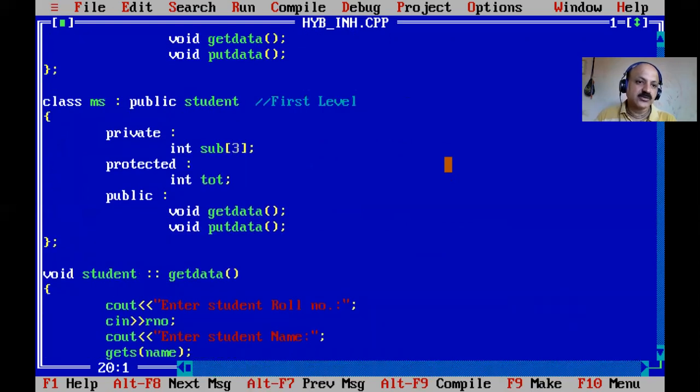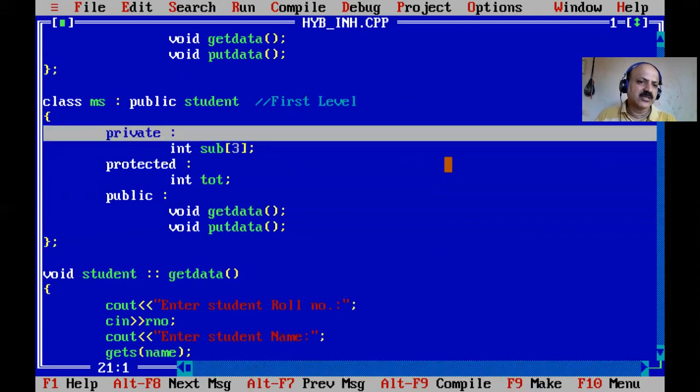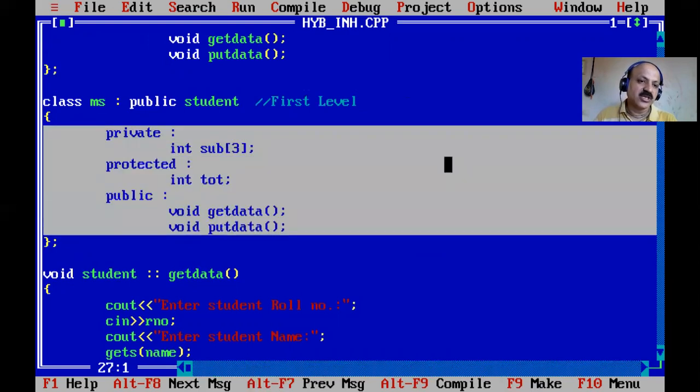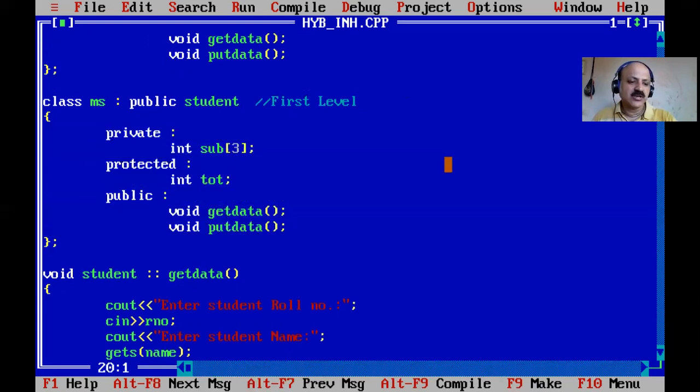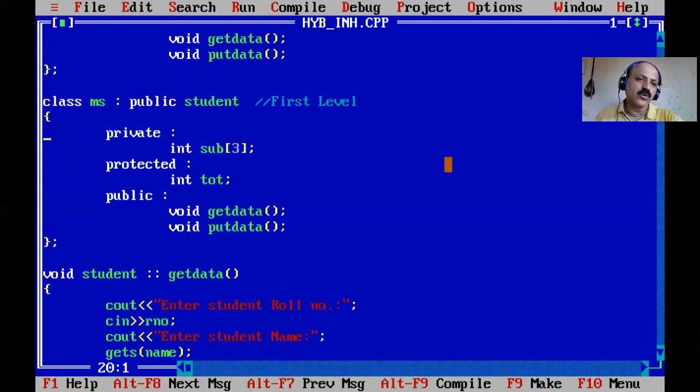Yes, here I can use all three visibility modes. You cannot give the private keyword, then by default it is private. So here we can use all three keywords. Otherwise you cannot give it, then you get an error, because by default class scope is private. So now our class is complete perfectly.